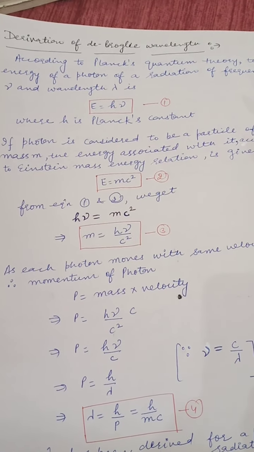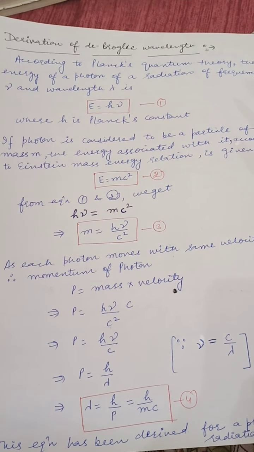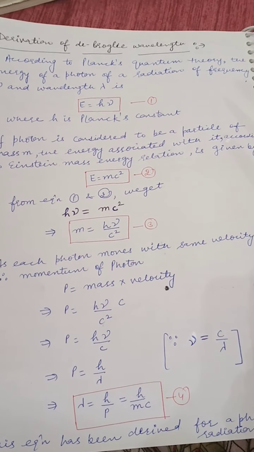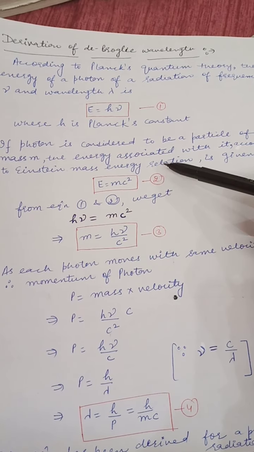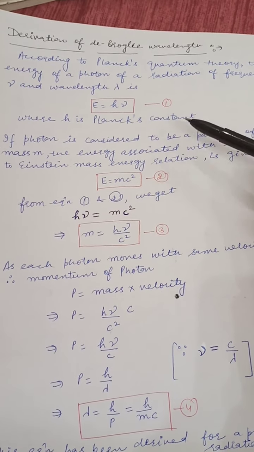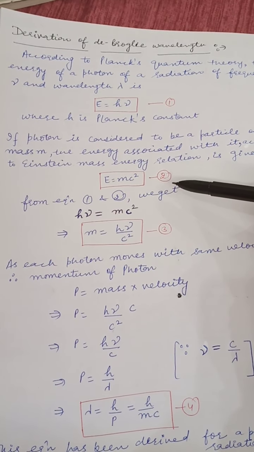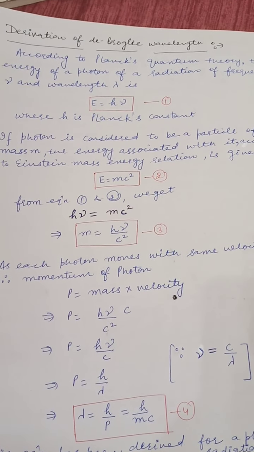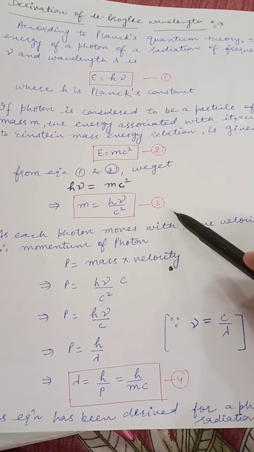If the photon is considered to be a particle of mass m, the energy associated with it, according to Einstein mass-energy relationship, is E is equal to mc square. So this is equation number 2. From equation number 1 and number 2 we get h nu equal to mc square. The value of m is equal to h nu upon c square. Take this as equation number 3.